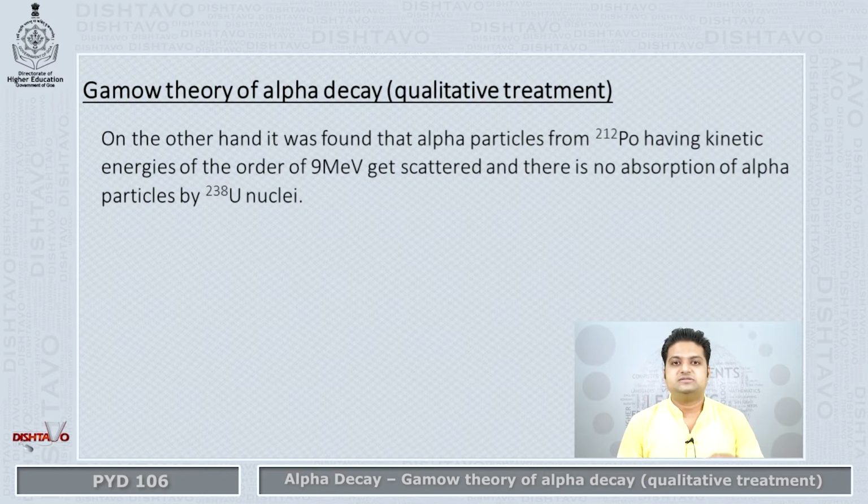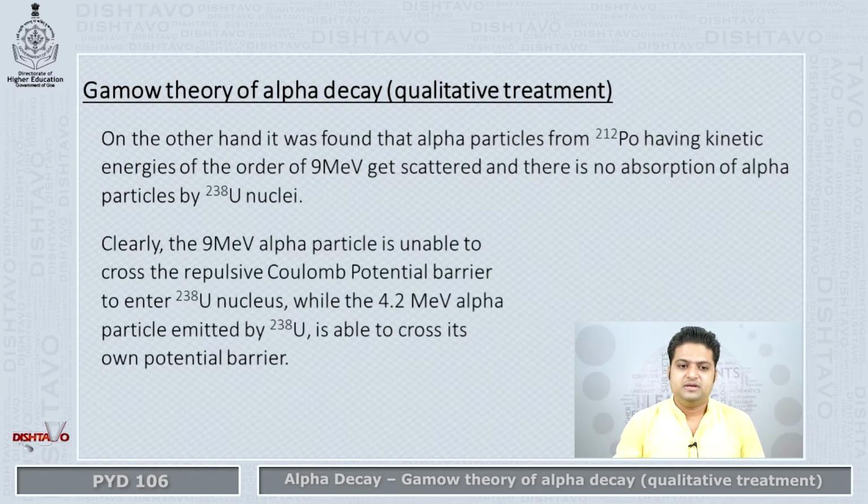And when this was shined onto uranium nuclei, it was found that the alpha particles get scattered by uranium. Instead of getting absorbed by the nuclei of uranium, they are getting scattered by the same uranium nuclei. It was the same uranium nuclei which was giving out an alpha particle at 4.2 mega electron volt energy, but is not allowing an alpha particle of almost double the energy to enter into it. So this was a big paradox.